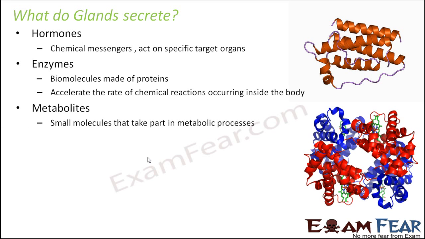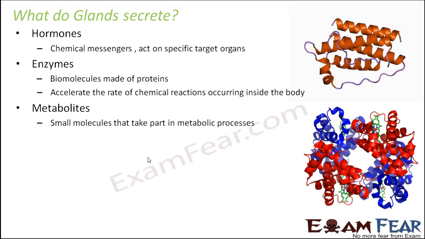Metabolites are the molecules which take part in the various metabolic processes, those processes which are essential for the sustenance of a living organism. Inside our body, so many different life processes occur. There are the excretory system, reproductive system, circulatory system, digestive system, and for each process there are many sub-processes.